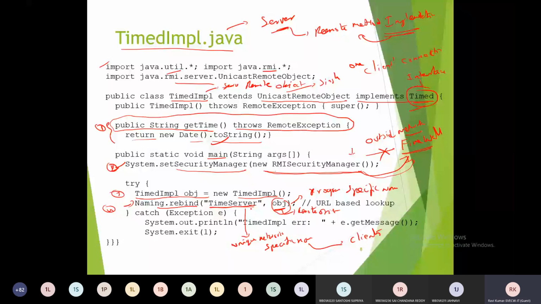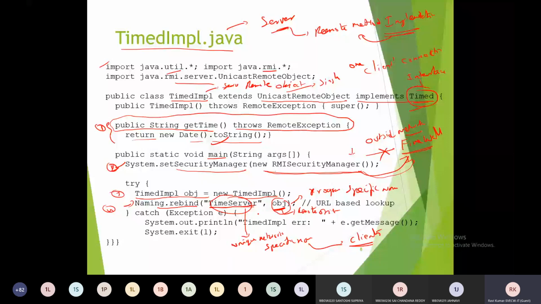Okay. So once this is done, this object will be assigned a specific name, that is called time server, which will be available to the clients. Okay. So whenever the clients want to get the services of timed implementation, the clients have to use the time server name here. Okay. So this is the server implementation.